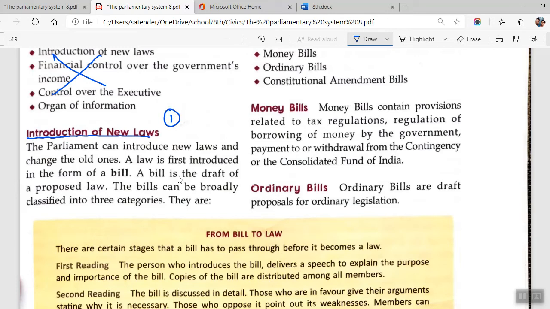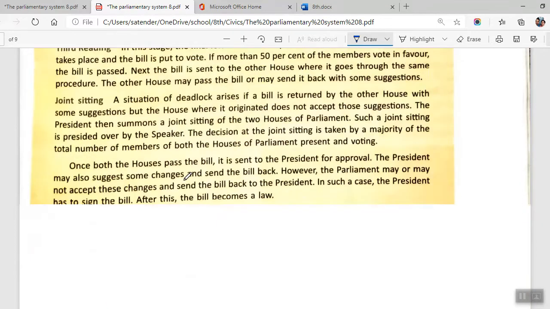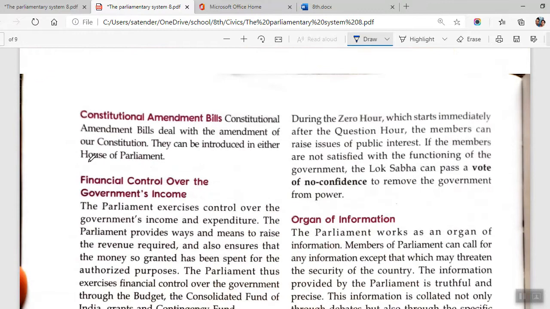It is asking in detail, so we will be taking up some from this also. The parliament can introduce new laws and change the old ones. The law is first introduced in the form of a bill, a draft proposed law. So what you do is you just write this first line only: Parliament can introduce new laws and change the old ones. That is it. Moving on to the second point.